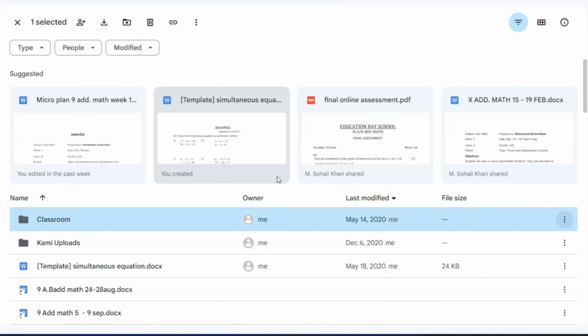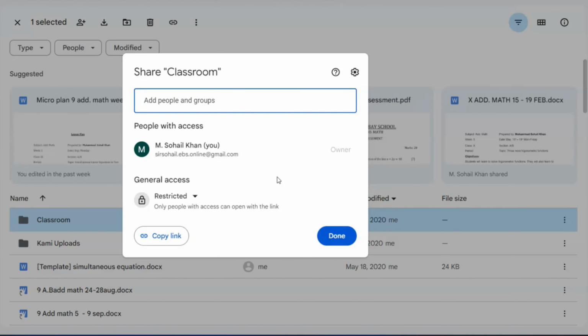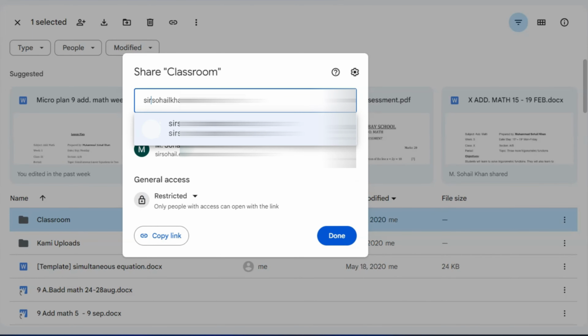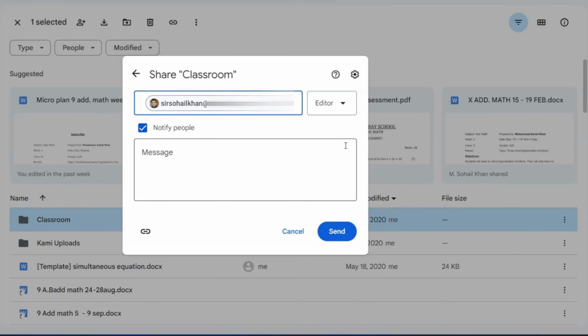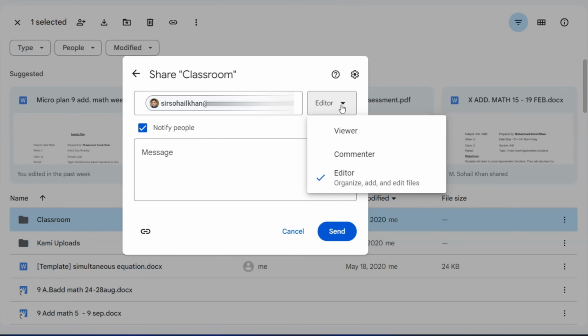After I click on share, you can see it's written add people and groups. So for example, I want to invite a person or a group of persons. I can write their email address here. So right now I am writing here my another email address, and then there's an option. You need to understand this also.